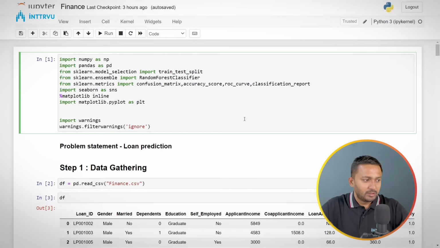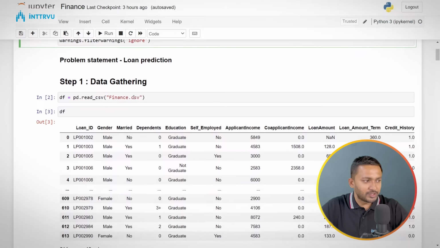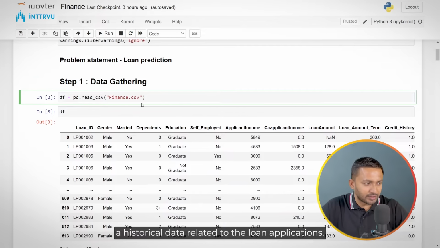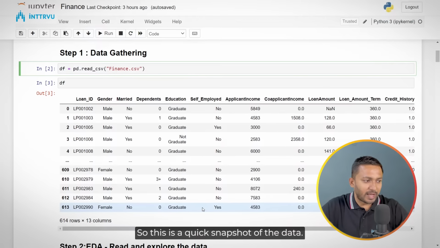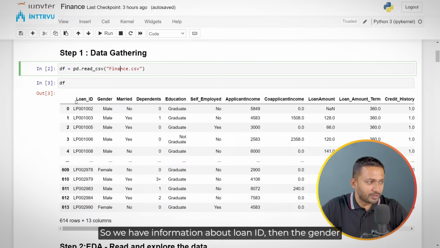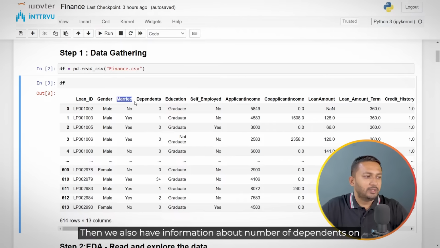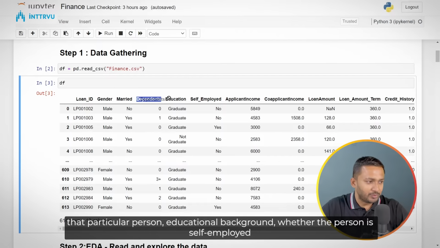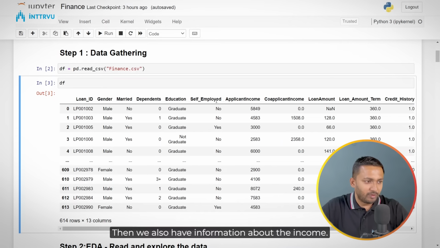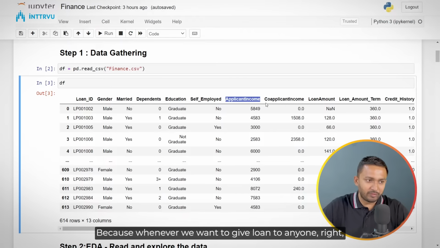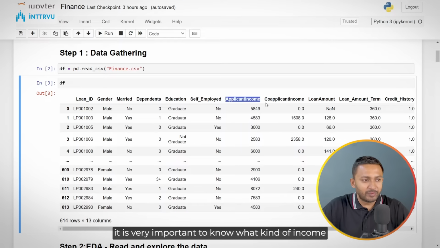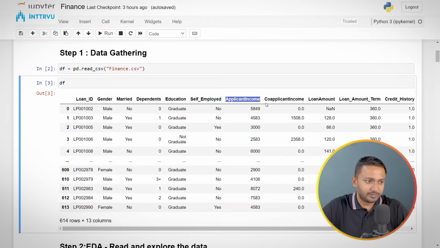Okay. In terms of the data that we have, it's historical data related to loan applications. This is a quick snapshot of the data. We have information about loan ID, the gender of the person who has applied for the loan, whether the person is married or not, the number of dependents, educational background, and whether the person is self-employed or not. Then we also have information about the income, because whenever we want to give a loan to anyone, it is very important to know what kind of income that person has.